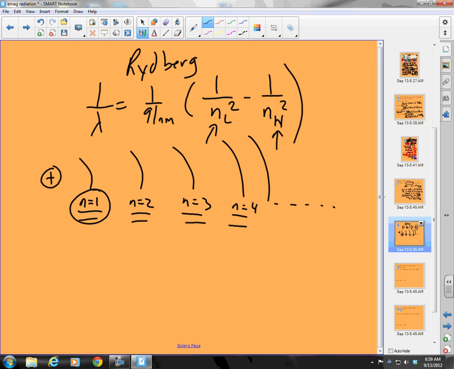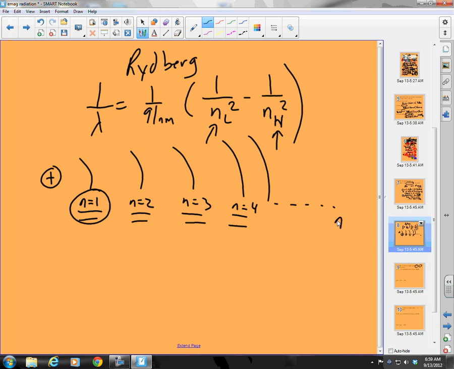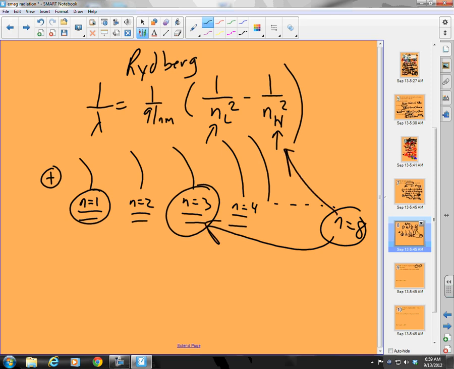So let's go to the question again. What was the question? We are going to drop from n equals 8, my 8th energy level, to n equals 3. Okay, 8 to 3. So that means I'm going to go from n equals 8 to n equals 3. N equals 8 is my high energy level. N equals 3 is my low energy level.